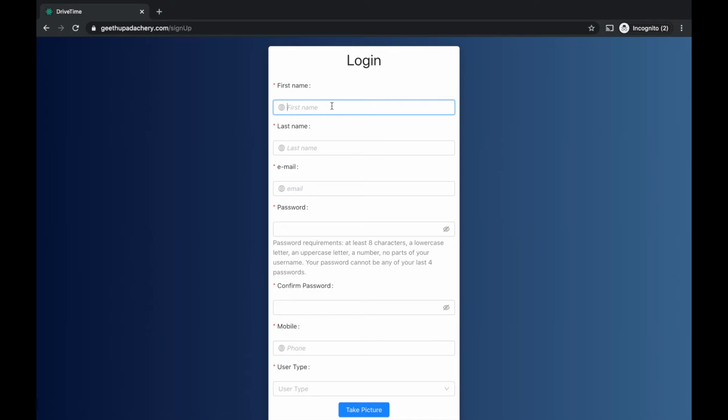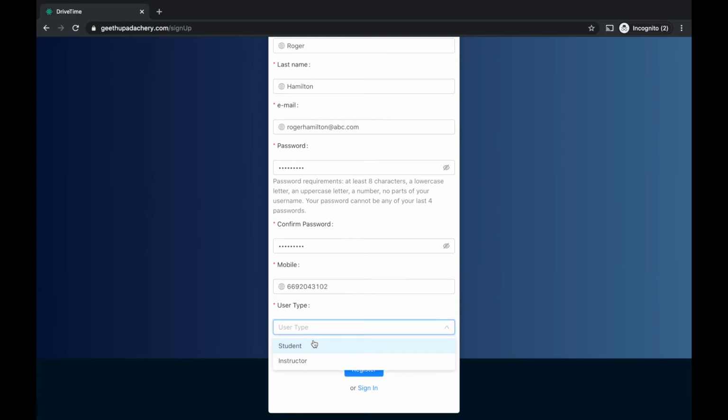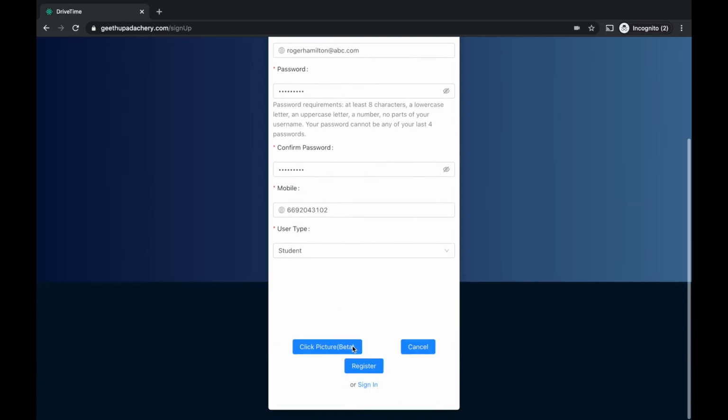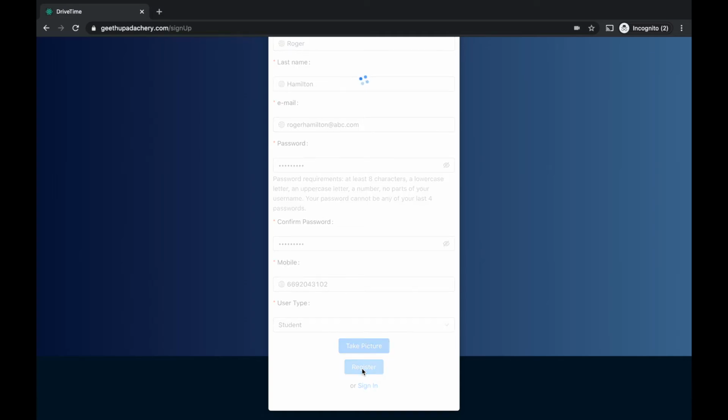His name will be Raja Hamilton, and the email Raja Hamilton@abc.com. His password should follow certain criteria, so I'm fulfilling that. I'm entering a phone number, and user type will be student. So let's try to take a picture. After taking a successful picture, I will just register. The user is registered successfully.